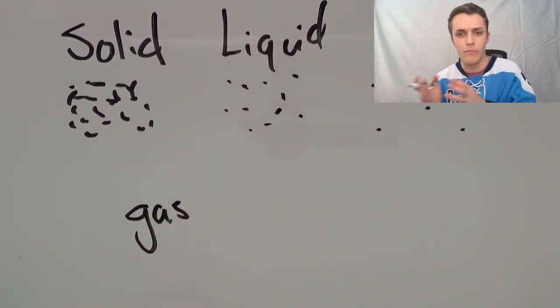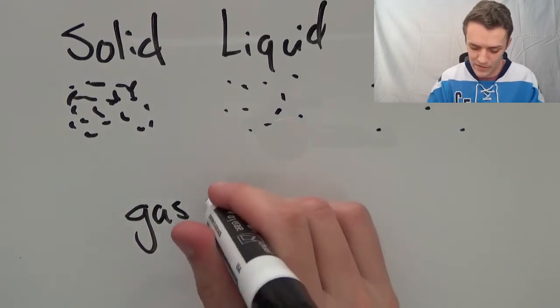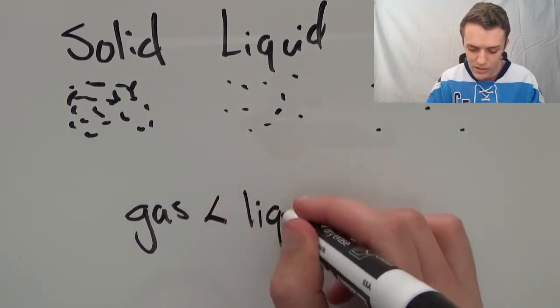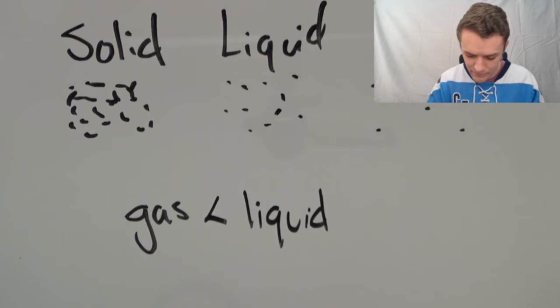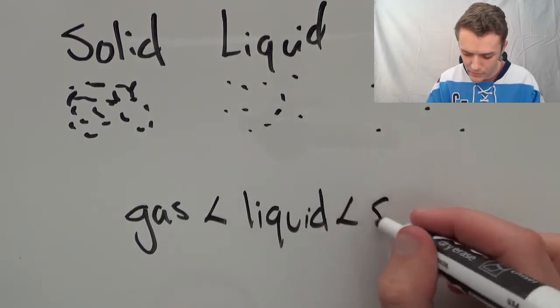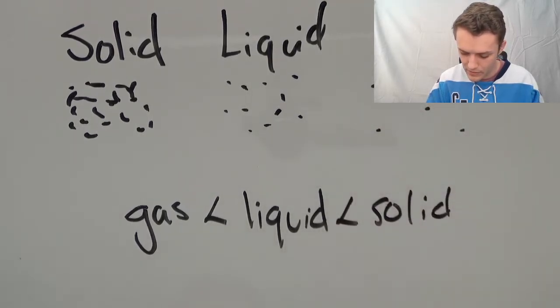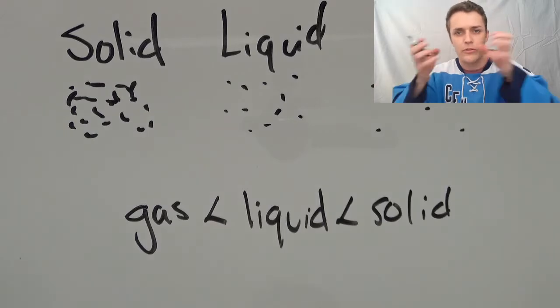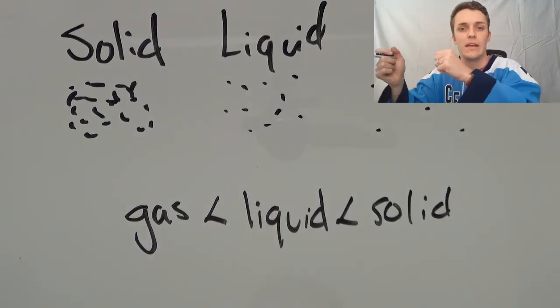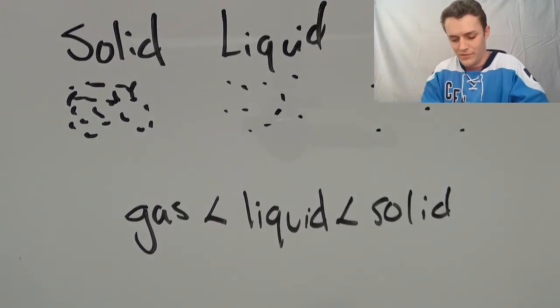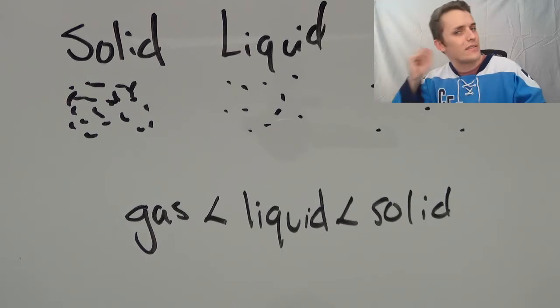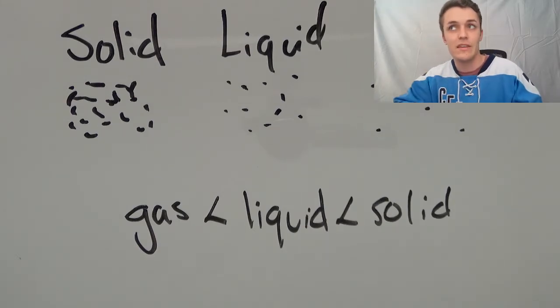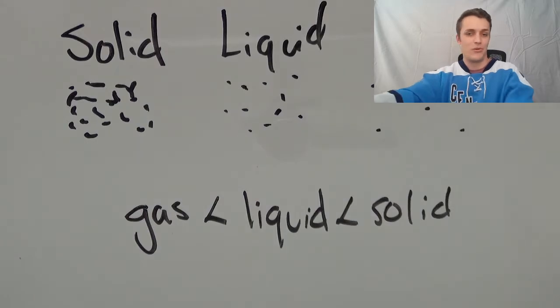So the molecules don't bump into each other very well. Then our middle would be liquid, and our fastest would be solid. Solid is the fastest because there are more particles closer together, so they have an easier time bumping into one another. That's why it works, and that's why it's louder whenever your ear is up against the wall. Very neat.